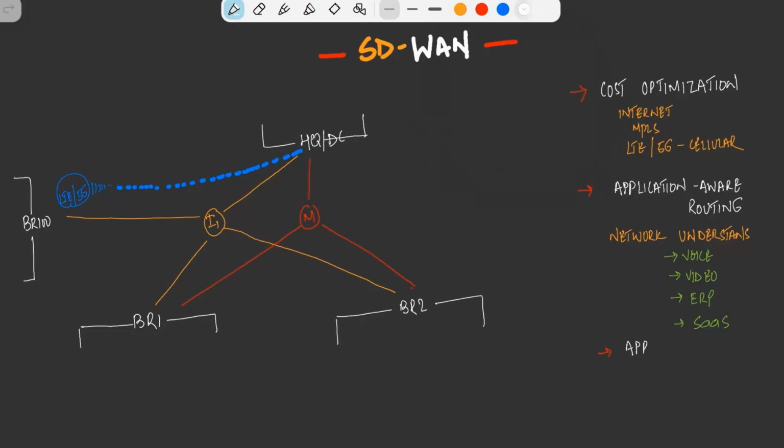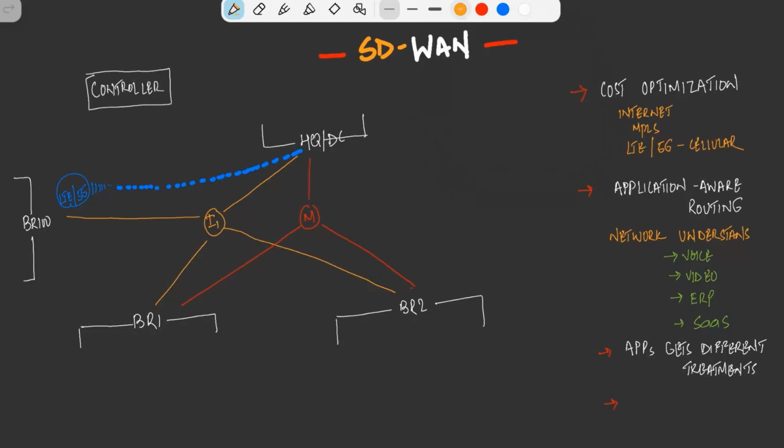At the same time, when we have data traffic that requires high bandwidth, the branch will be able to know about the links, and know which link is least filled. Based on that, it will steer the traffic from that particular branch using that link. So this is what makes our apps get different treatment. This is one of the best features that we have.